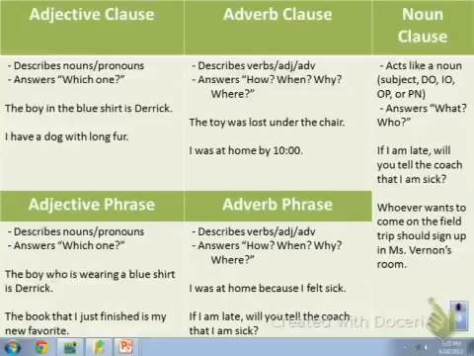Adjective clauses describe nouns and pronouns, and they answer which one. Adjective phrases do the same thing. Describe nouns and pronouns and answer which one. The difference is just that one is a clause and one is a phrase.